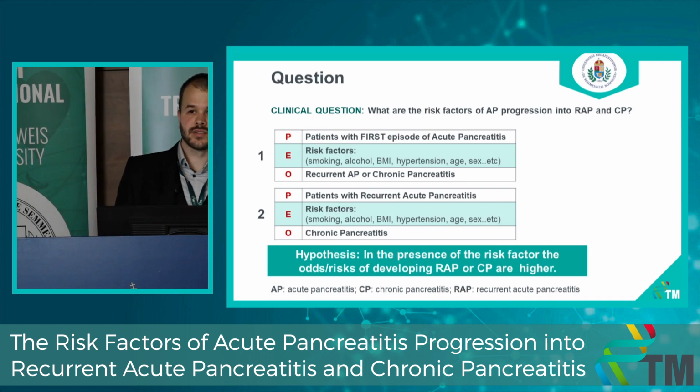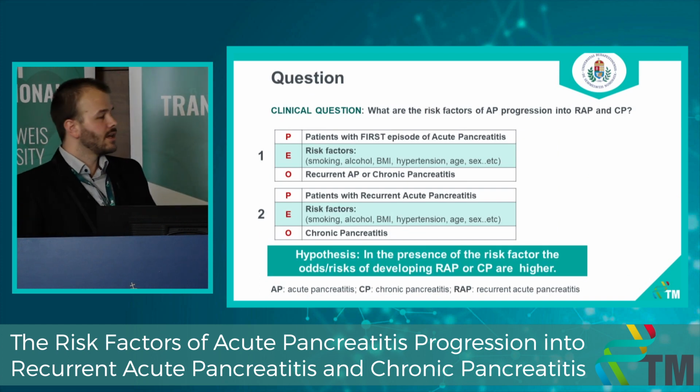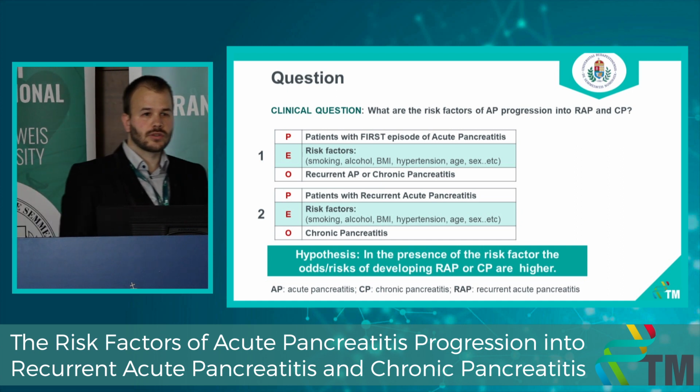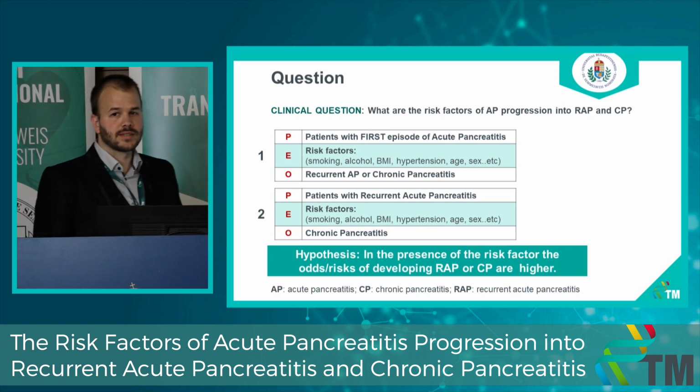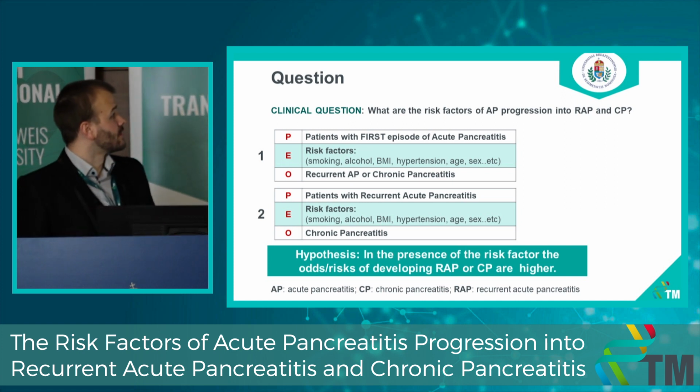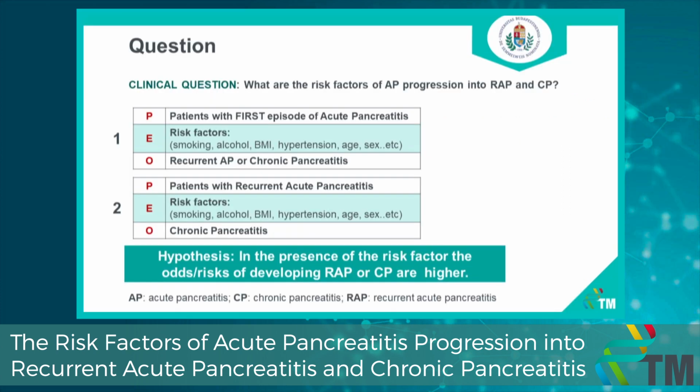As the study examines the risk factors of AP progression, we use the PECO framework for presenting the question. Our clinical question is, what are the risk factors of acute pancreatitis progression into recurrent acute pancreatitis or chronic pancreatitis? The population includes patients with the first episode of acute pancreatitis or patients with recurrent acute pancreatitis. The exposure involves the presence of a risk factor, the comparison is the absence of the risk factor, and the outcomes are either recurrent acute pancreatitis or chronic pancreatitis. We hypothesize that the presence of a risk factor increases the odds of developing recurrent acute pancreatitis or chronic pancreatitis in these patients.